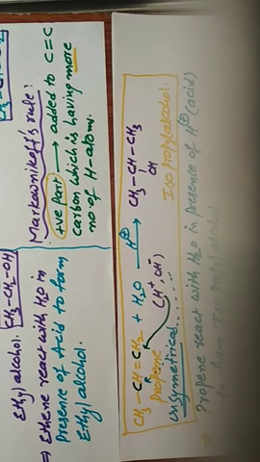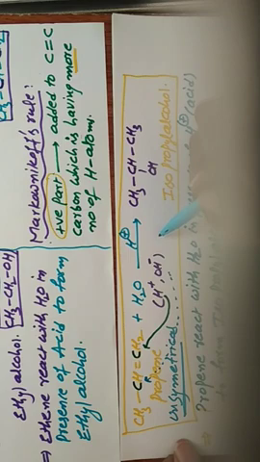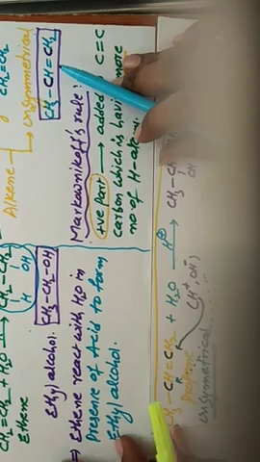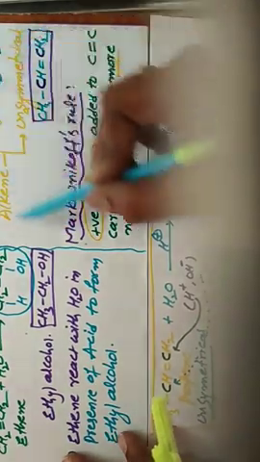This is the statement. Next we can write the reaction. This is for understanding purposes, we discussed this information. This is the preparation method of alcohol from alkenes.